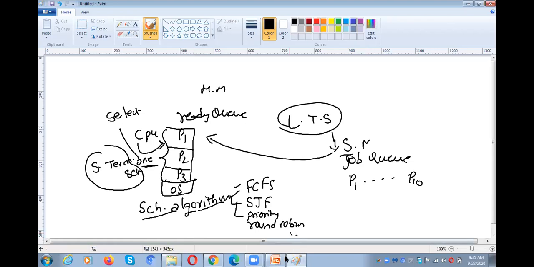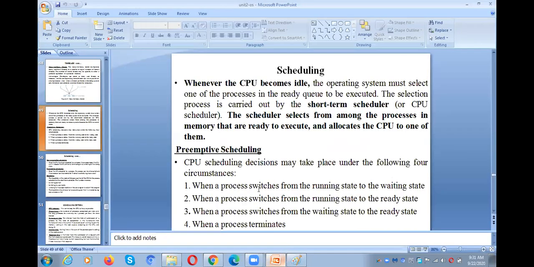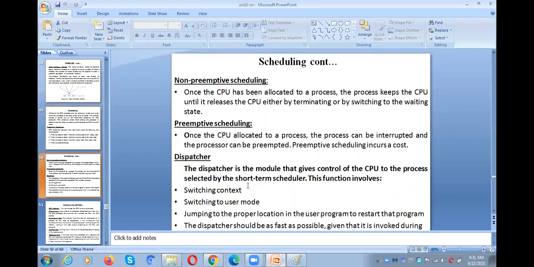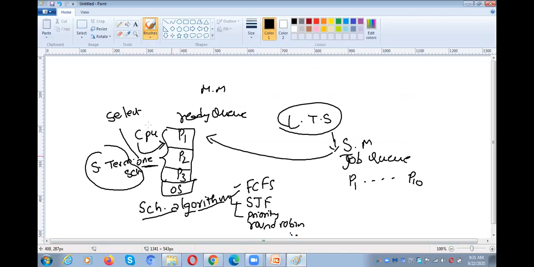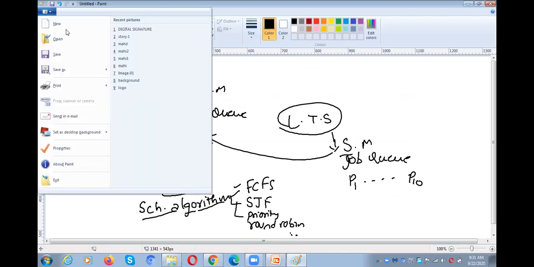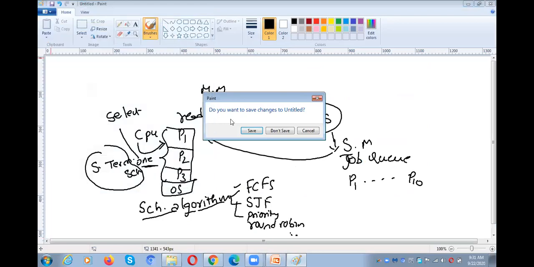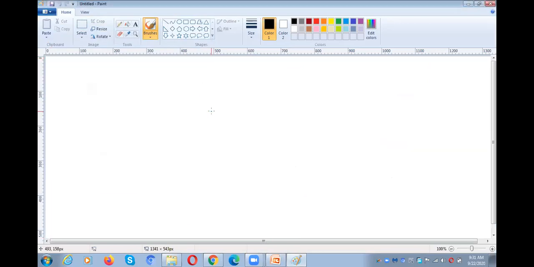Now there are 2 varieties of scheduling. One is non-preemptive scheduling and the second one is preemptive scheduling. What is preemptive scheduling and what is non-preemptive scheduling? I already told you. Go through the topic once. Can anyone give the answer? What is preemptive scheduling and what is non-preemptive scheduling?